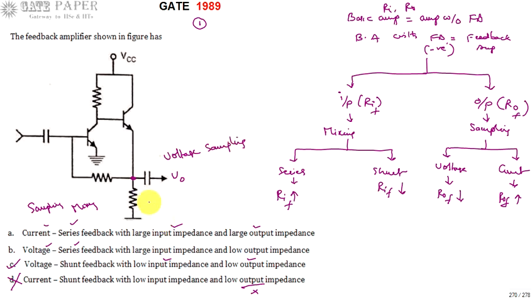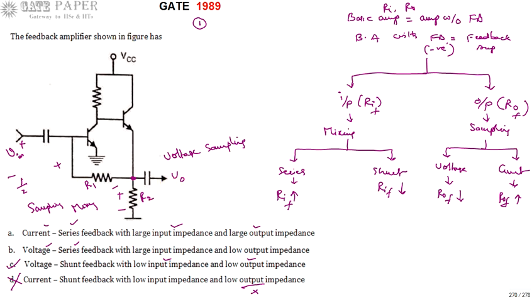Voltage sampling. And to know about the mixing network, we must look at the input side. Input side is this one. Assume this is V input. V input is dropping from this point to ground, across this resistor as well as this resistor. Say for example it is R1 and R2.